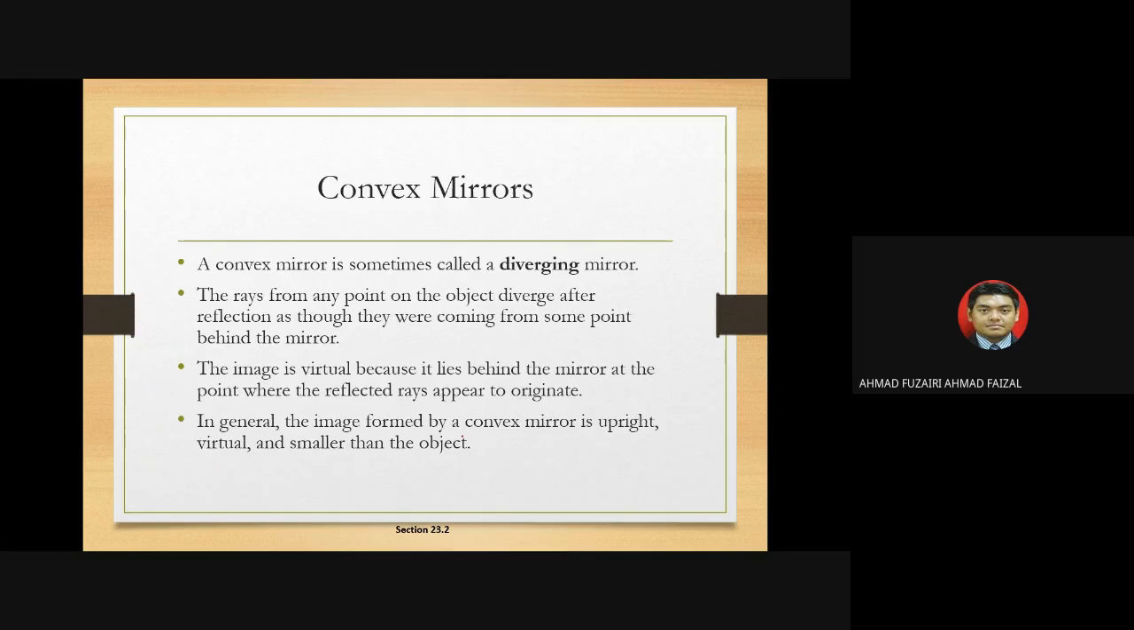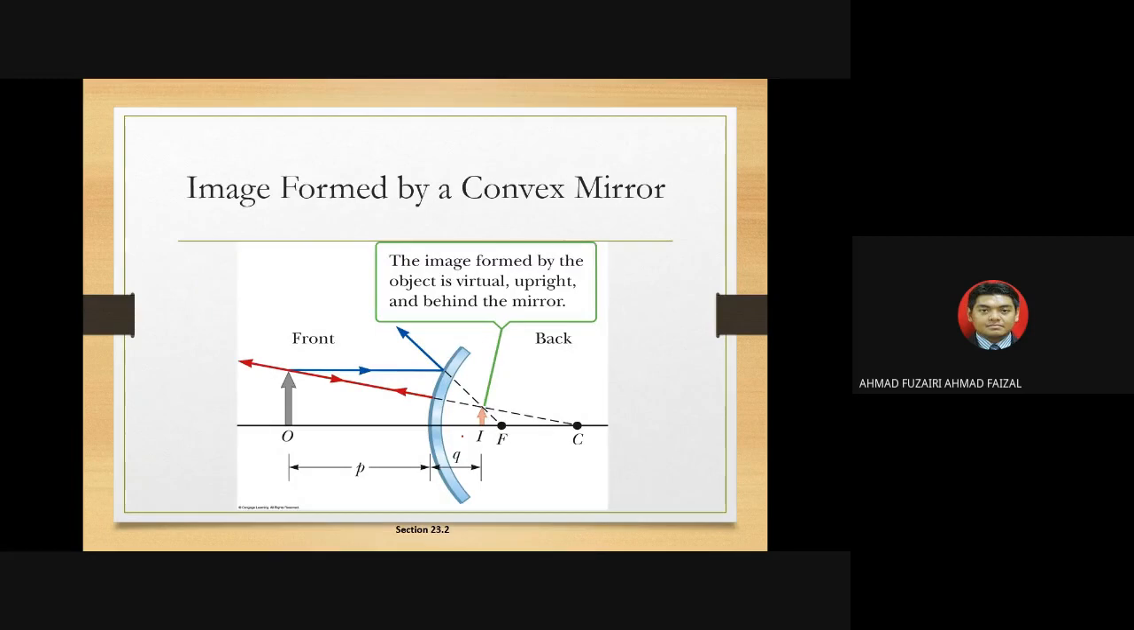Of course, convex mirrors are sometimes called diverging mirrors. Convex is very special because it is called diverging: the rays from any point of the object diverge after reflection. The property of convex mirrors is that regardless of where you put the object, the image formed is always virtual.